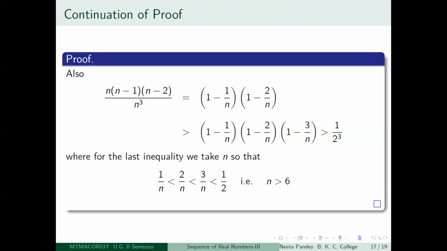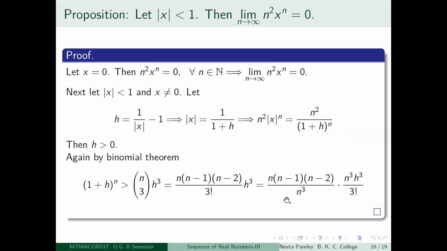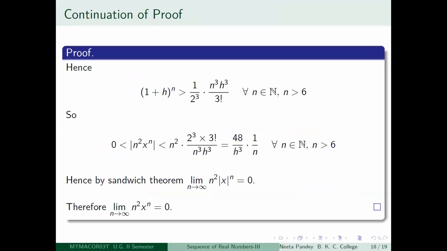So if I take my n to be greater than 6, which is obvious from here, then this last inequality will be true. So now, instead of this, we are going to replace it by 1/2 cube, and that will be only for n greater than 6. So what did we get?